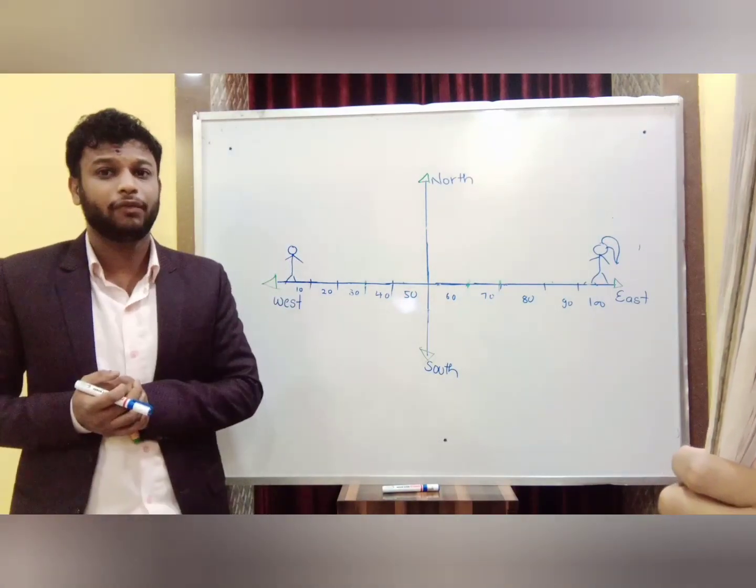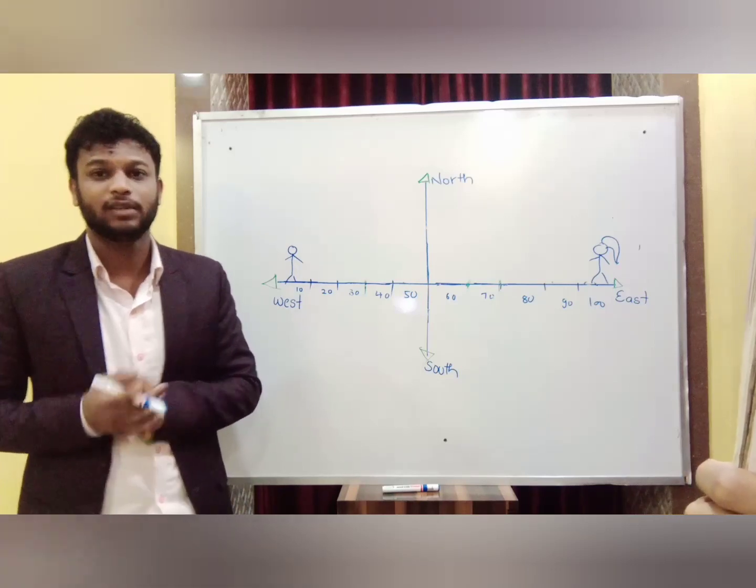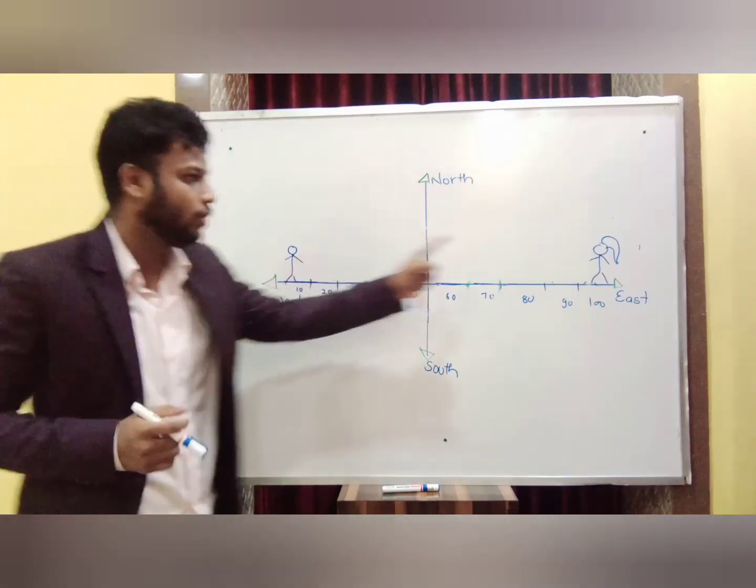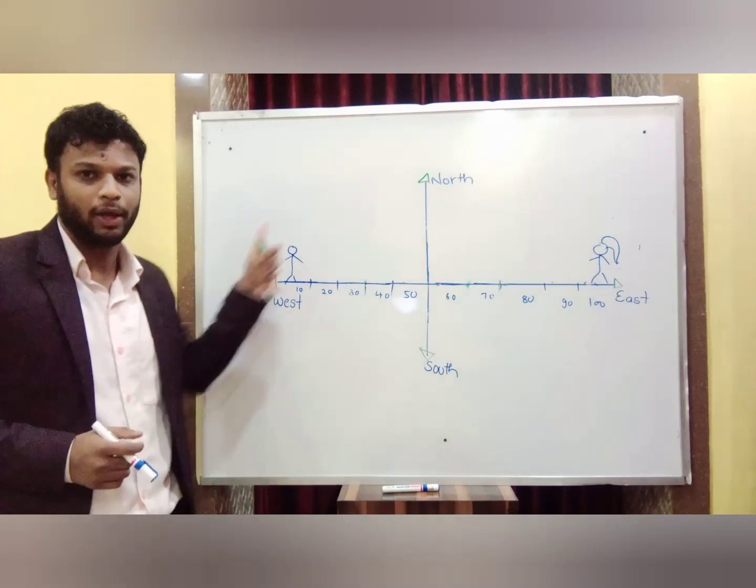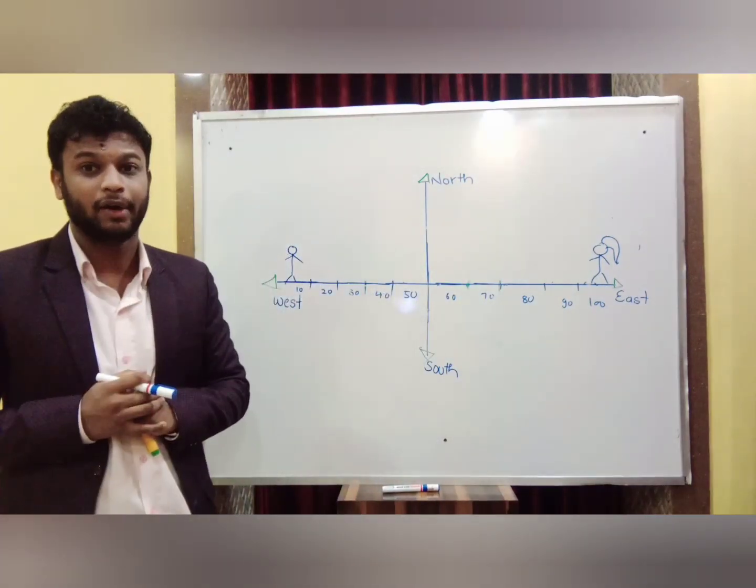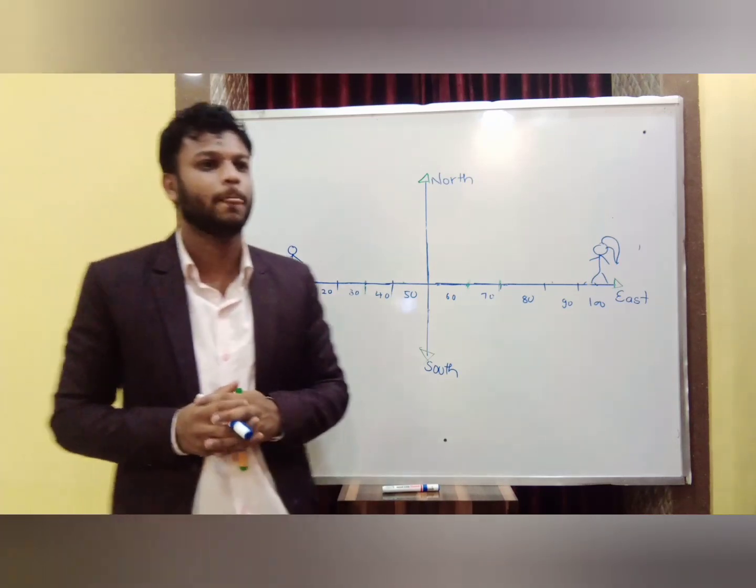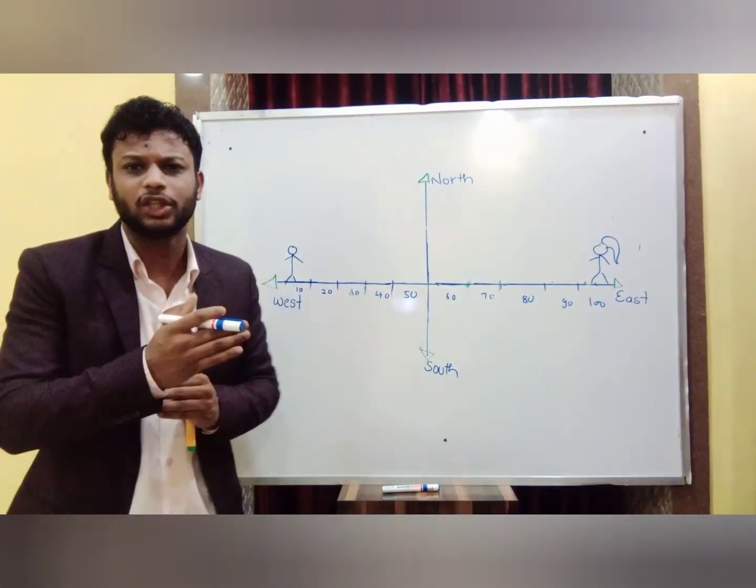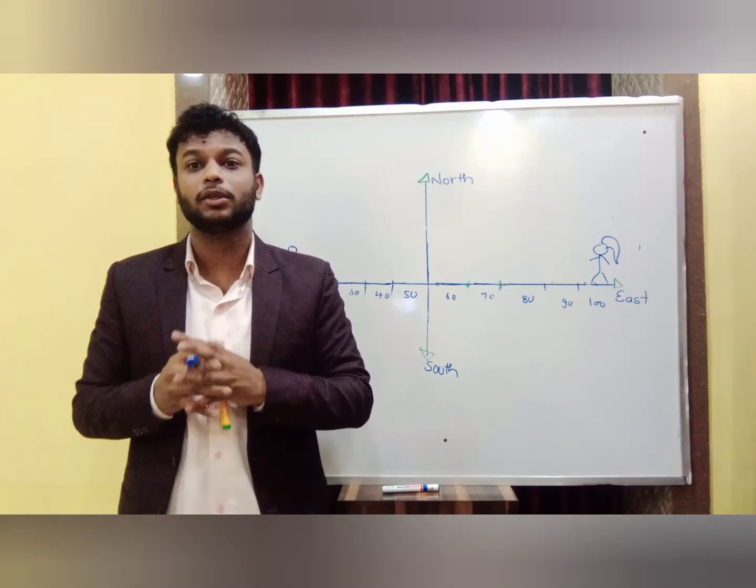The distance between two persons is 100 meters. A boy and a girl, and the difference between both of them is how much? 100 meters. And they are moving towards each other with a constant speed.